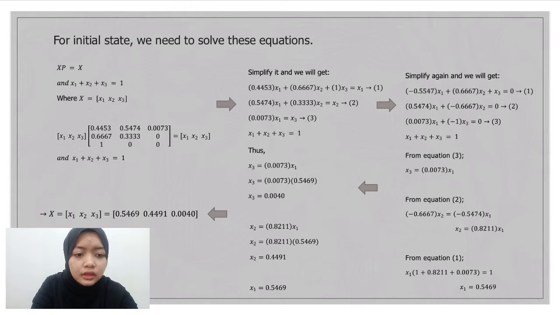From equation 3, we get x3 equal to 0.0073x1. From equation 2, we get x2 equal to 0.8211x1. And from equation 1, we get x1 equal to 0.5469. Thus, x3 is equal to 0.0040, x2 is equal to 0.4491, and x1 is equal to 0.5469. And x1, x2, x3 is equal to 0.5469, 0.4491, and 0.0040.